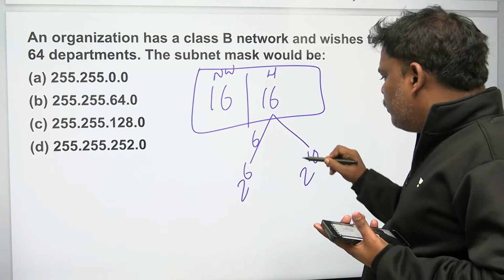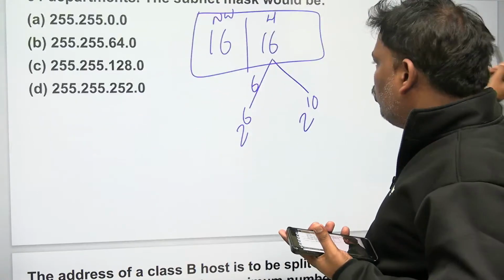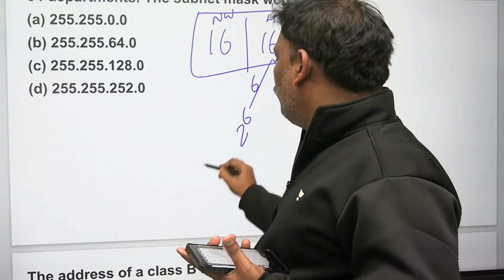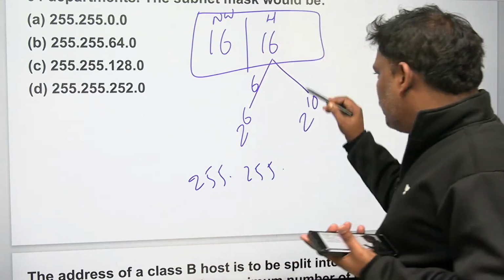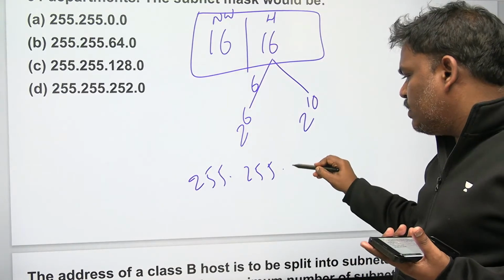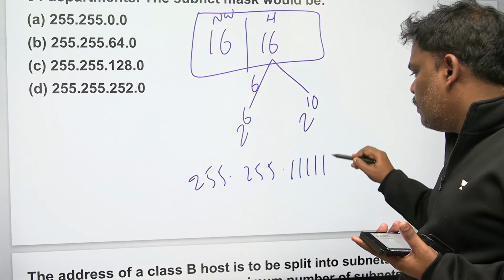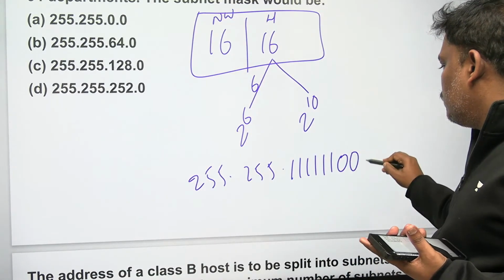So I think the subnet mask is going to be: network part is anyhow 255s, right? Next, the subnet part is 6 bits, which are ones, and the remaining are zeros.